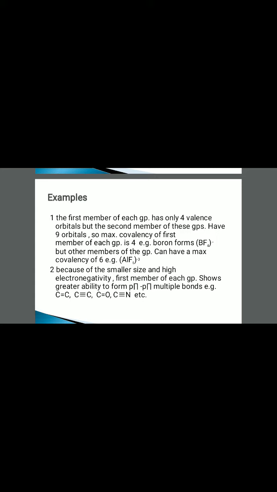Now, because of the smaller size and higher electronegativity, first member of each group shows greater ability to form p-pi multiple bonds. Among themselves they give C=C, C≡C and so on. These types of bonds are formed. And bonds are also formed with other group members: C=O, C≡O, C=N, C≡N, N=O as compared to the subsequent members of the same group.